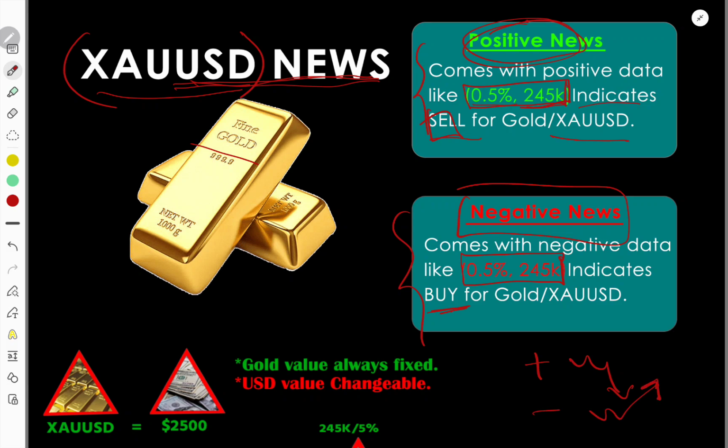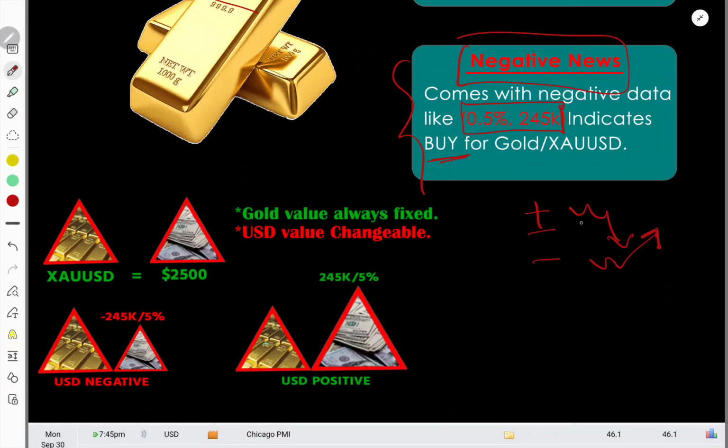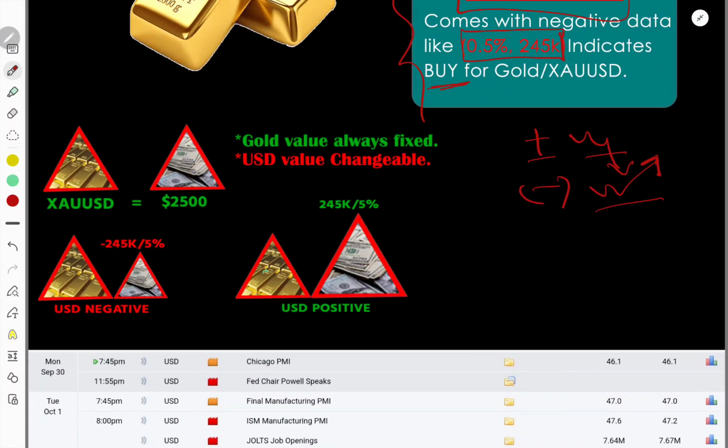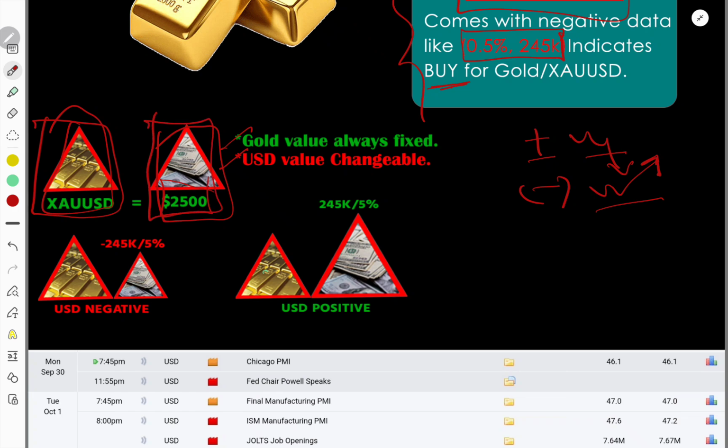You can ask me, Mr. Boom, why for positive data we will sell gold, and why for negative data we will buy gold? Let me explain a little bit. Suppose one gold bar is equal to $2,500, that means United States dollars, and we have to follow two lines over here. Gold value is always fixed, or constant, and the USD value can go up or down, so USD is variable.